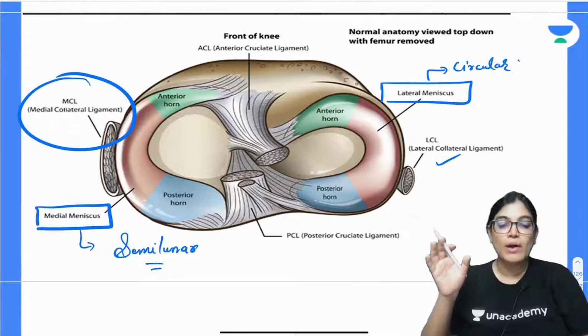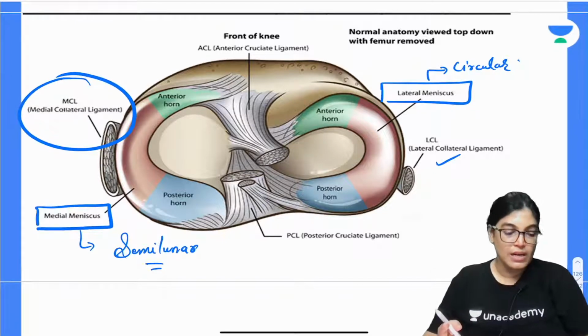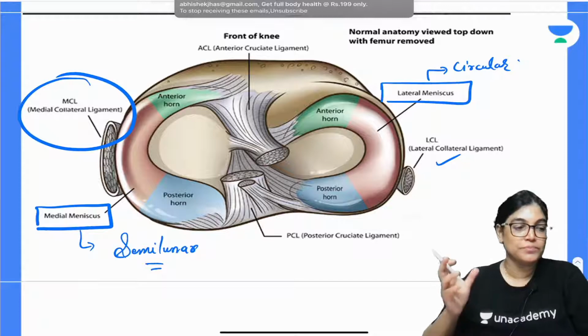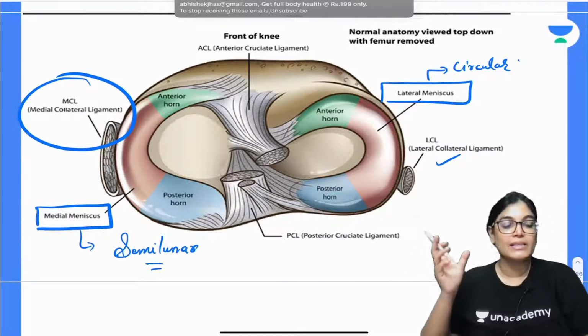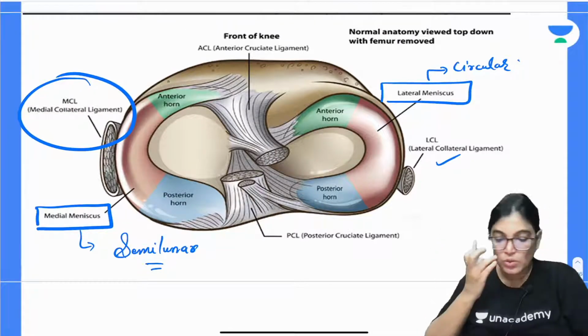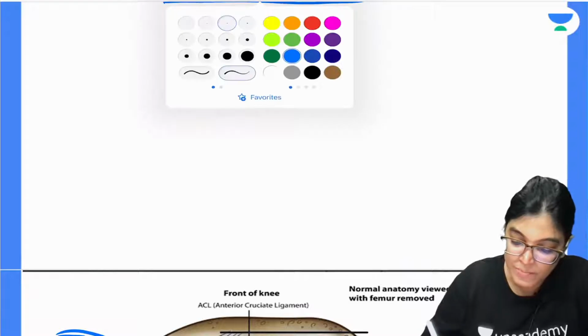I have already told you that these are important structures. One more important point about the cruciate ligaments, which I didn't tell you, is that they are intracapsular and extra-synovial structures. So all of you please note down what we have just completed, the cruciate ligaments. This is also important for MCQ.